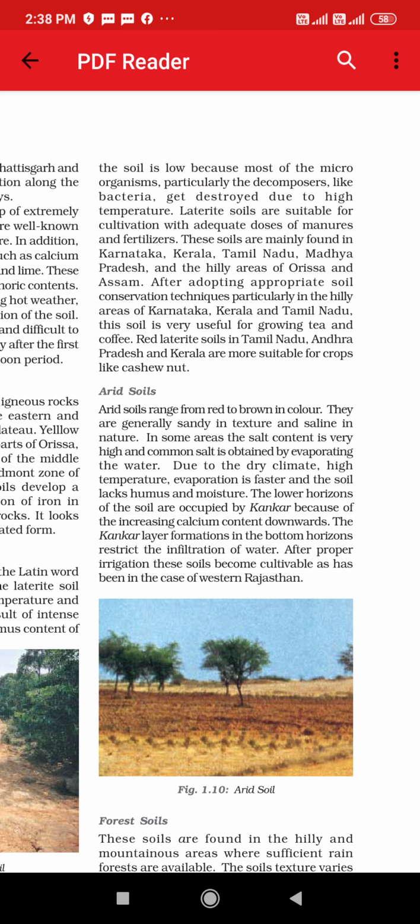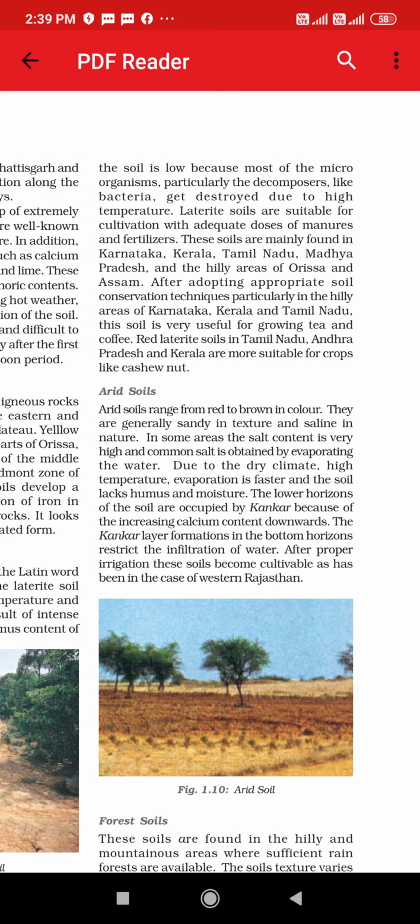In some areas the salt content is very high and the common salt is obtained by evaporating the water, and because of this soil we can also obtain salt, right? Due to dry climate, high temperature, evaporation is faster and the soil lacks humus and moisture. In Gujarat it is done, we can make the salt by evaporating it, right?